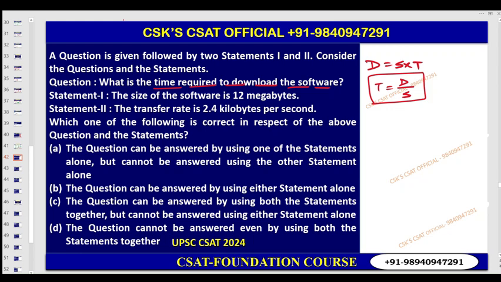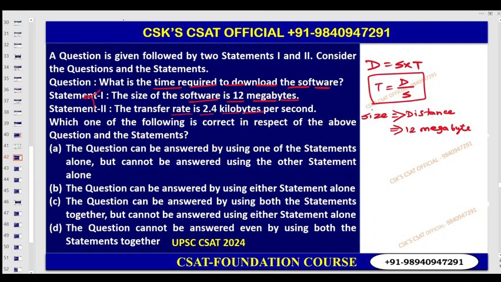In the conversion I provided here, see the size of the software, nothing but 12 megabyte. This size is nothing but the distance. So they have provided 12 megabyte. With this you can't find out the time required, only the distance is provided. So therefore statement number 1 alone is not sufficient.